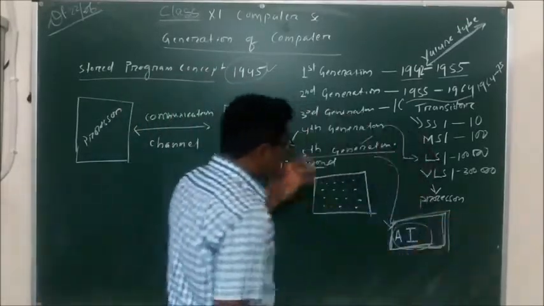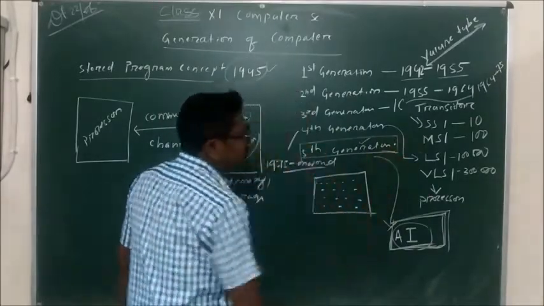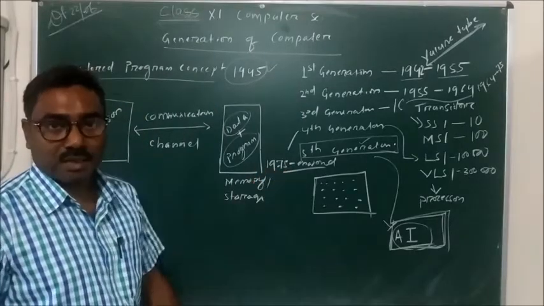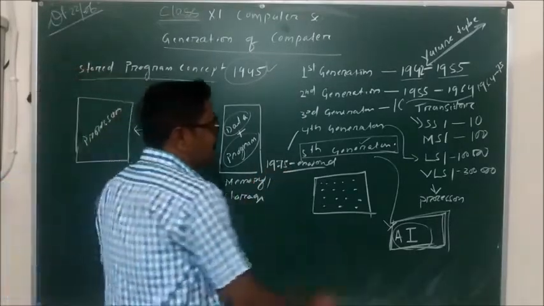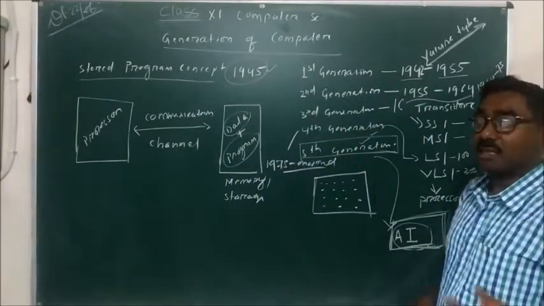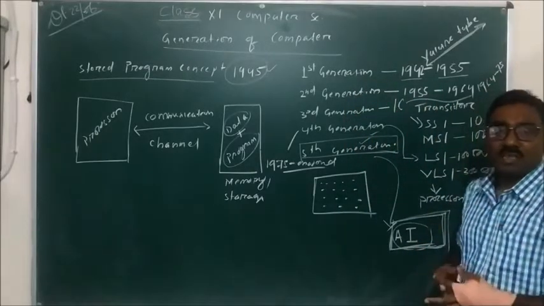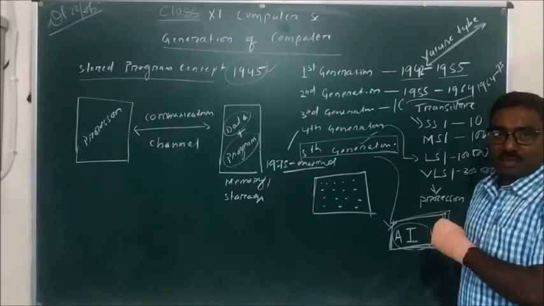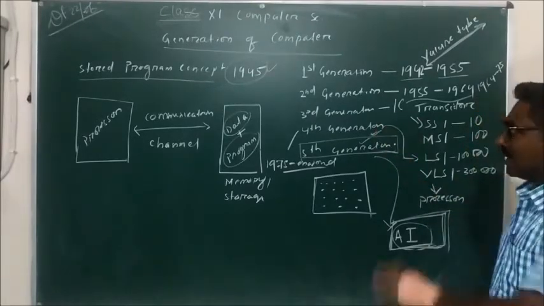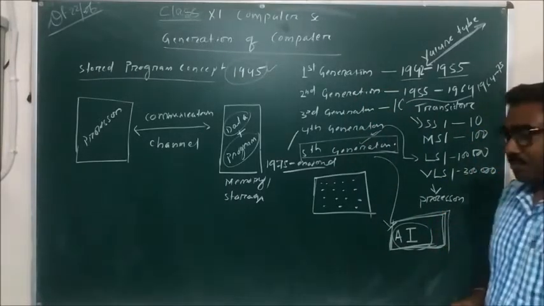So any computer where artificial intelligence has been used is known as a fifth generation computer. Nowadays it is in a developing stage. It is not completely developed because taking decisions is very difficult, and a lot of other information or experience is needed for taking decisions. So this is in a developing condition. This is what I wanted to say about the fourth and fifth generation of the computer.